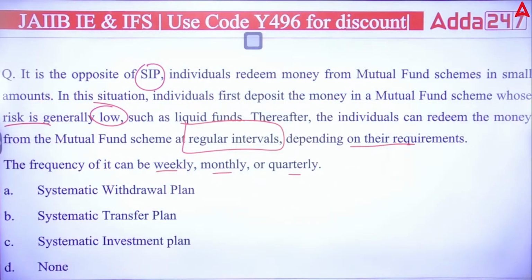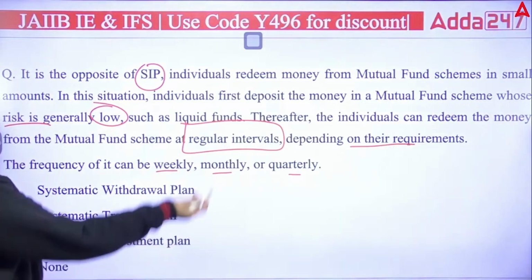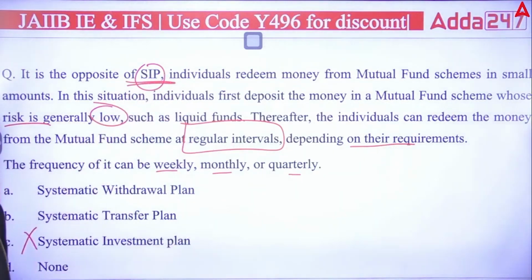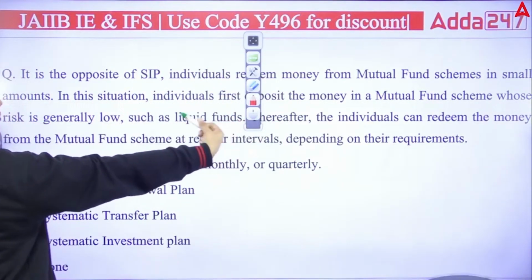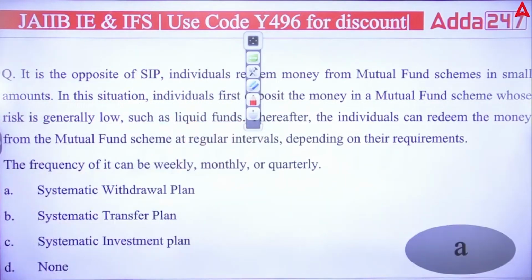So what kind of plan is it? Systematic withdrawal plan, systematic transfer plan, systematic investment plan, or none of the above? So it cannot be systematic investment plan because it's opposite. It is what we are talking about. So it's a systematic withdrawal plan in which you can withdraw your money in a certain installment. So your right answer will be A. Okay, right answer is what? It is A.